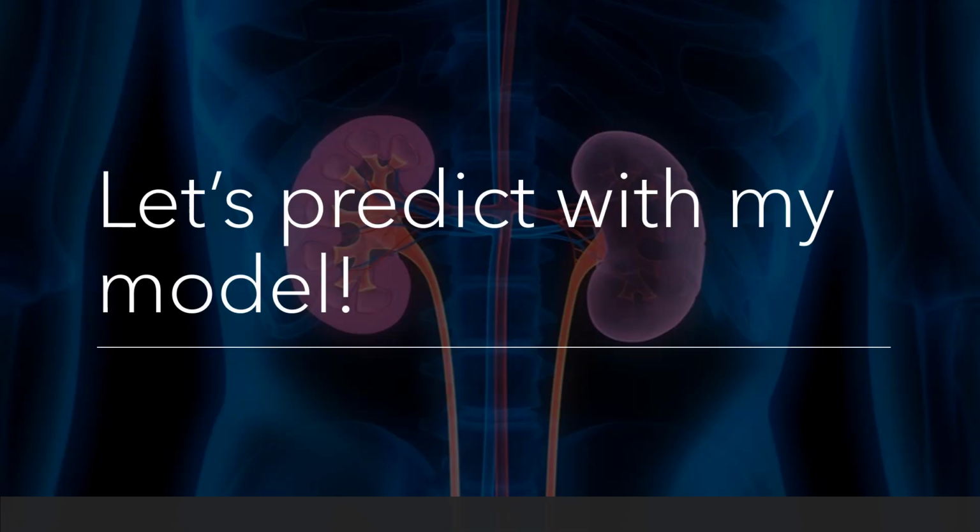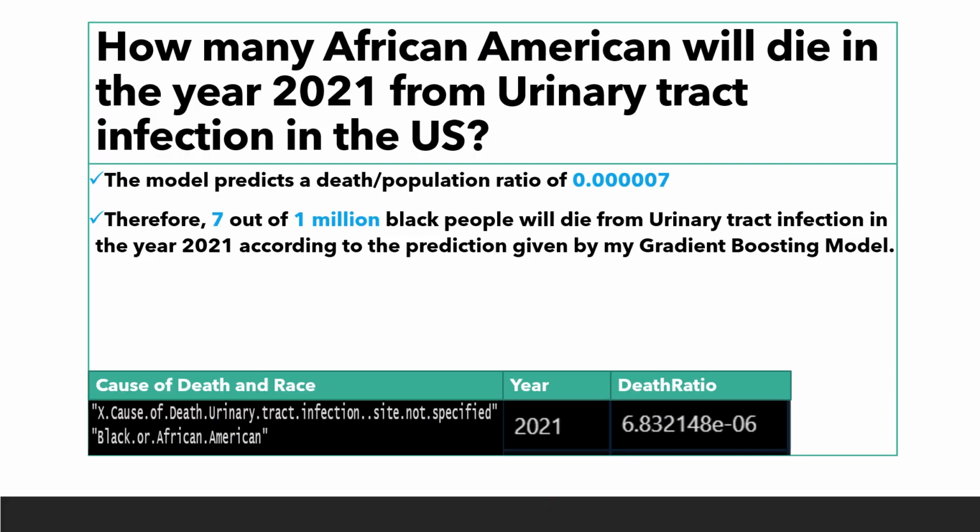Now let us predict with my model. Let's predict how many African Americans will die in the year 2021 from urinary tract infection in the US. The model predicts a death to population ratio of 7 times 10 to the power negative 6, which means 7 out of 1 million African American people will die from urinary tract infection in the year 2021 according to the prediction given by my gradient boosting model.